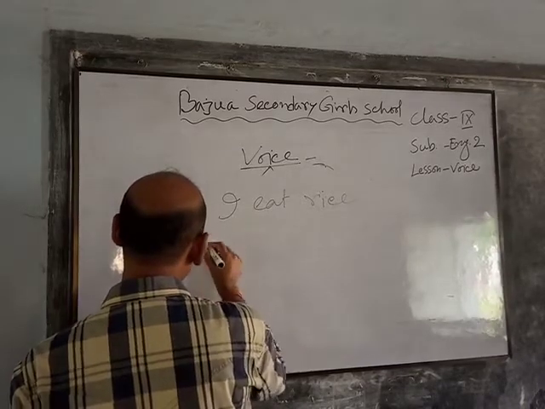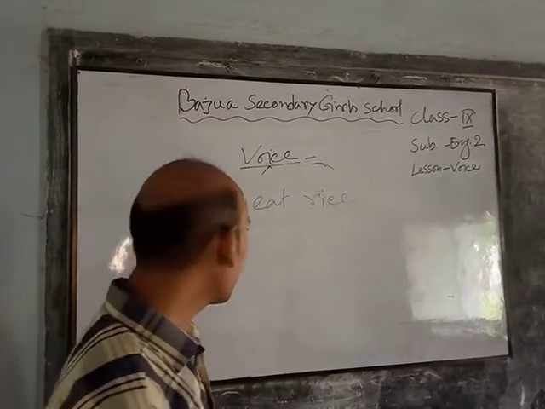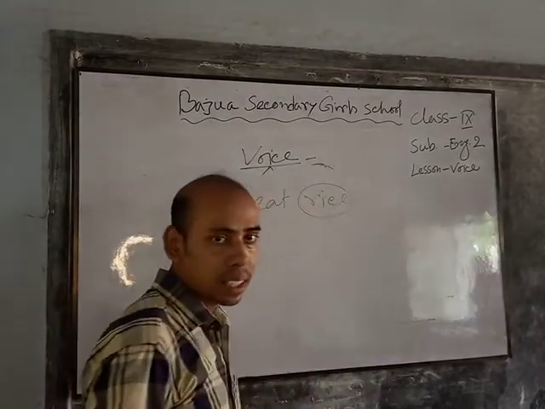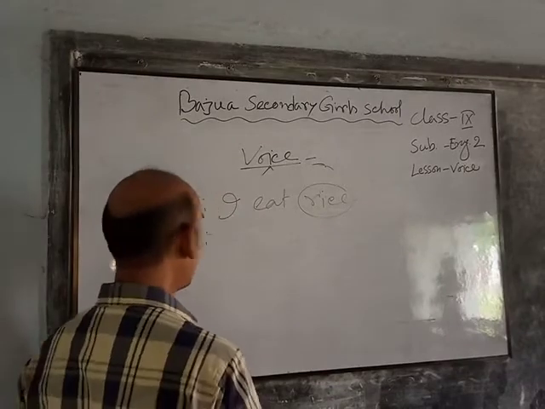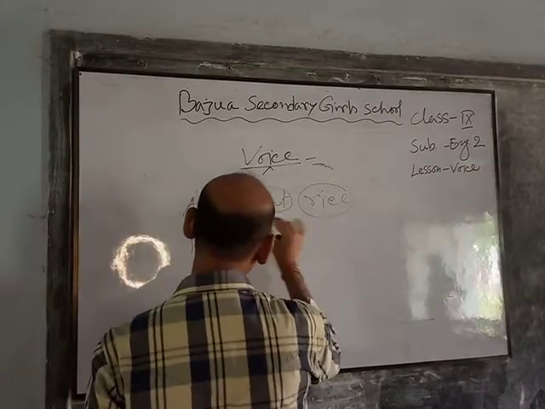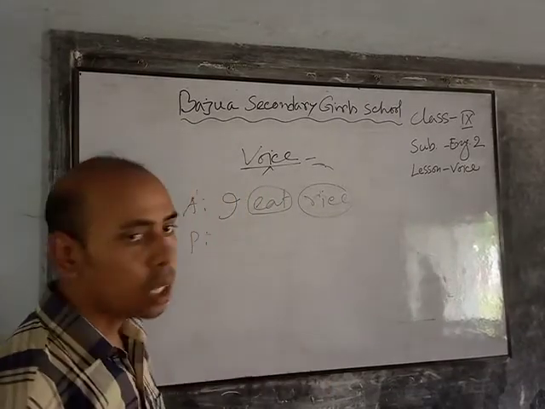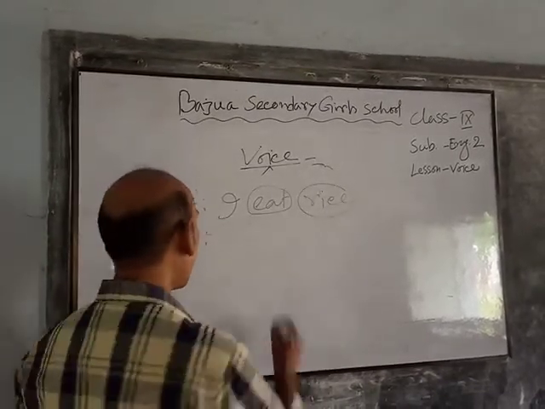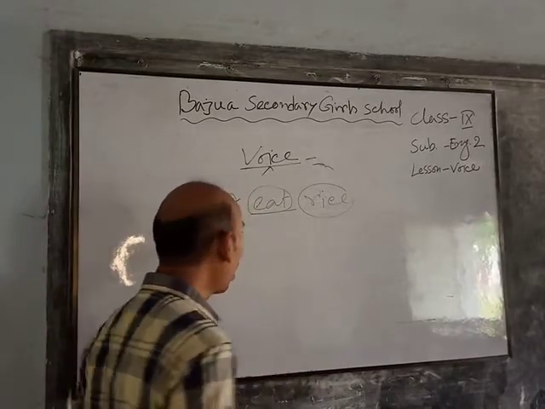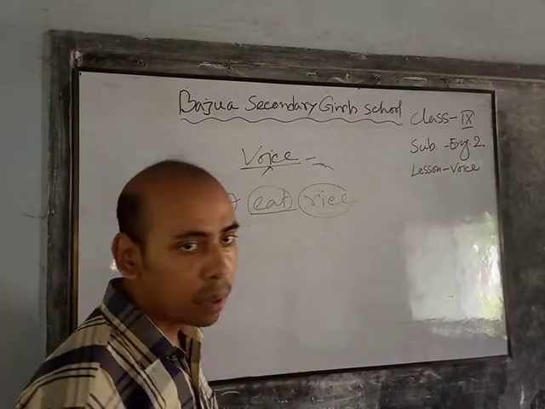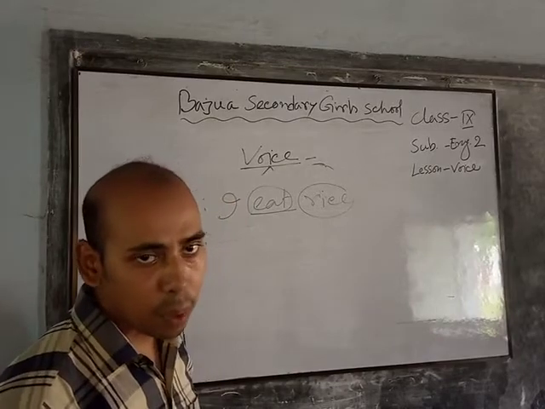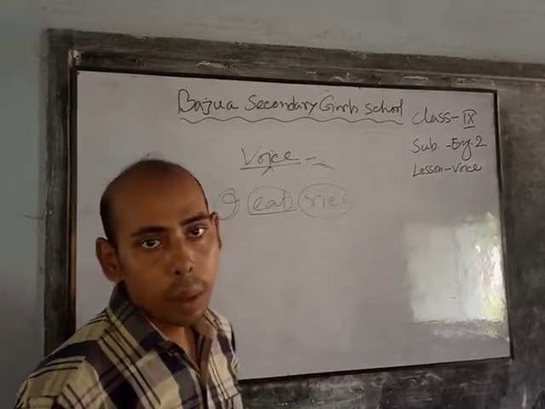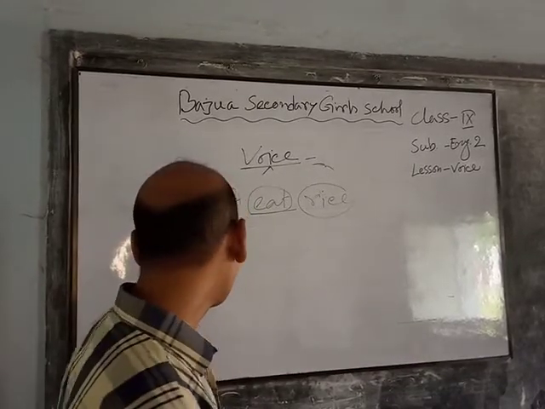If we want to make it passive, then we have to make the object the subject. Then according to the tense we have to use a verb, and the main verb would be in past participle form, and the subject would be in objective form.